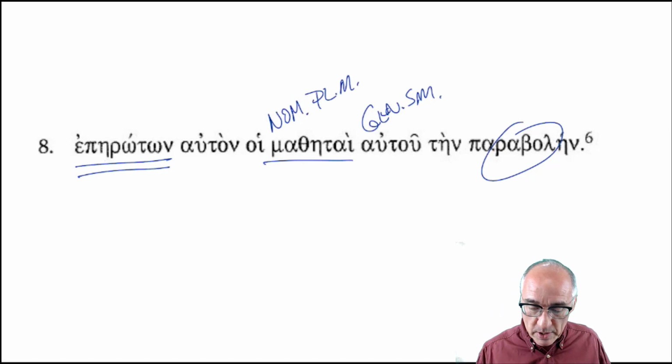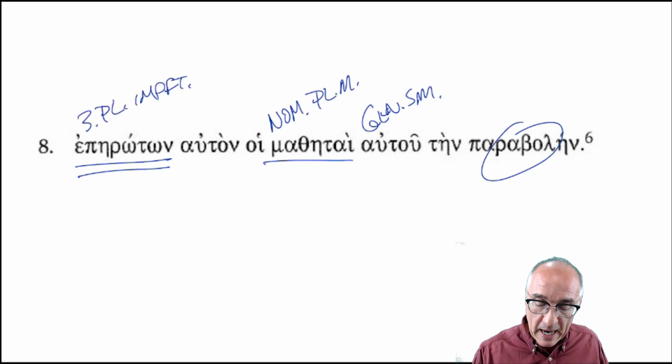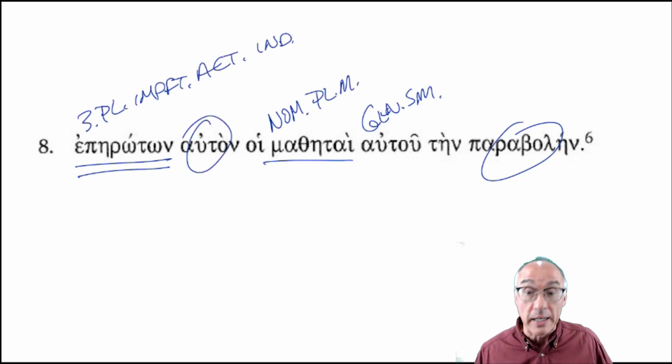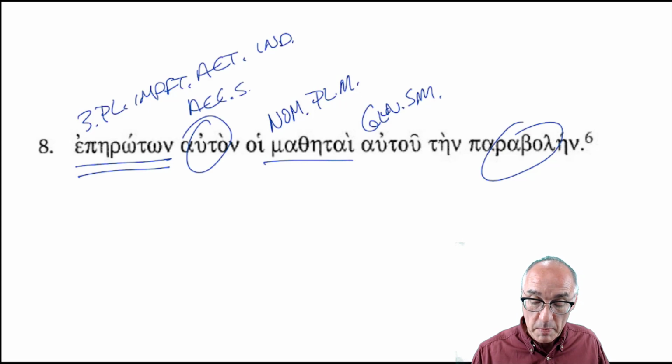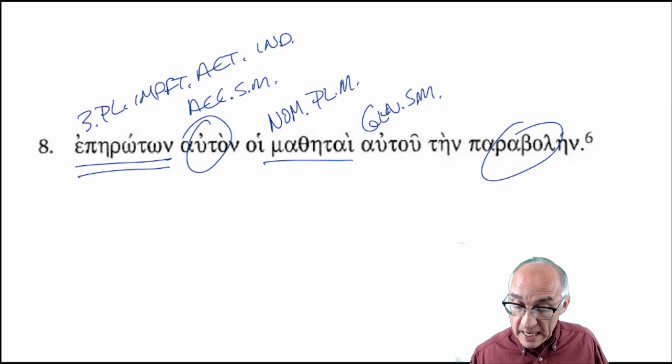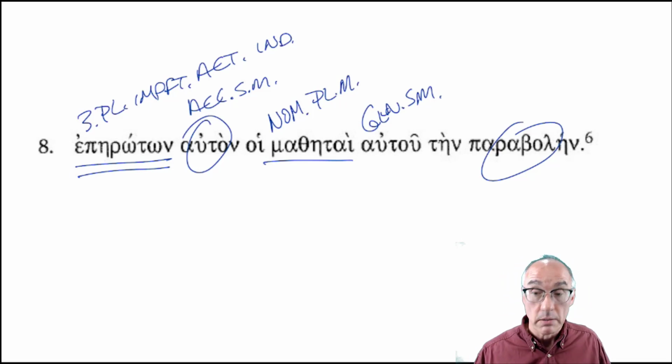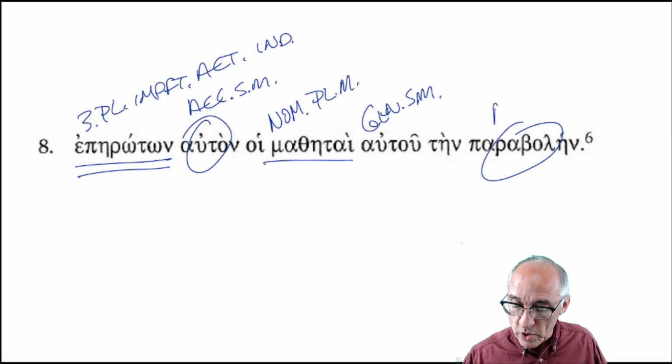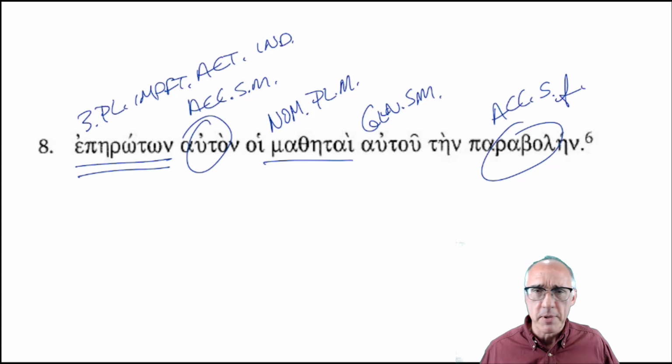The disciples, they were asking, third person plural, imperfect, active, indicative. This is your accusative. I did not analyze that. Accusative, singular, masculine. We're asking him about the parable, accusative, singular, feminine. Parable is another one of those words.